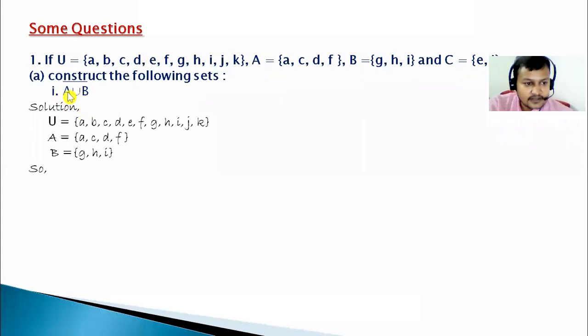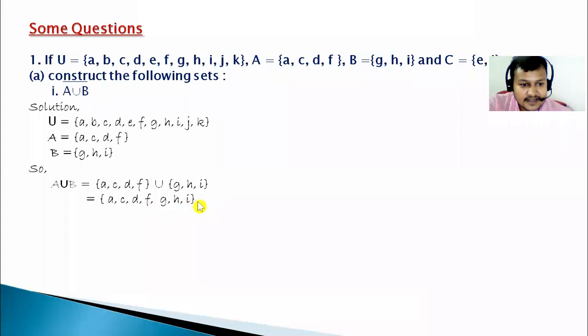We have written it according to need: U, A and B. So A union B means write set A at first, union set B. Union means we have to write all the elements without repeating. So {A, C, D, F} union {G, H, I}. From it we have to write all the elements without repeating. Those are A, C, D, F, G, H, I. We have written all the elements.